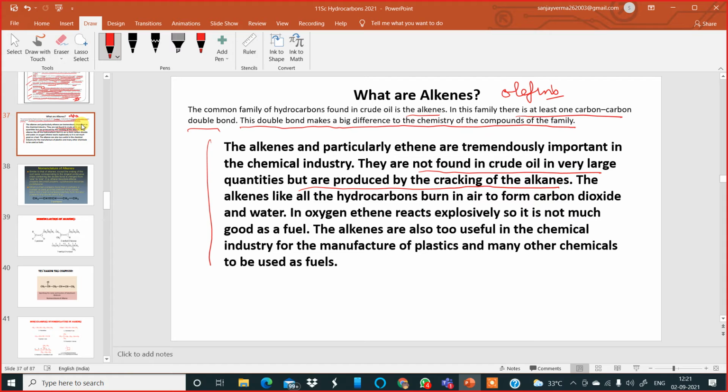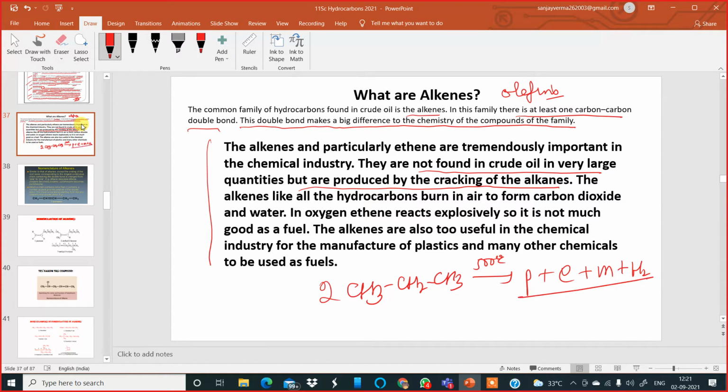So if you break the alkanes down, that time you saw one example, CH3, CH2, CH3. If it was heated to 500 degrees Celsius, then it broke down into what? It broke down into propene, one is propene. It broke down into ethene. It broke down into methane, and then after that hydrogen. So these are the products formed. Now the alkenes, like all hydrocarbons, burn in air to form carbon dioxide and water if there is no catalyst.